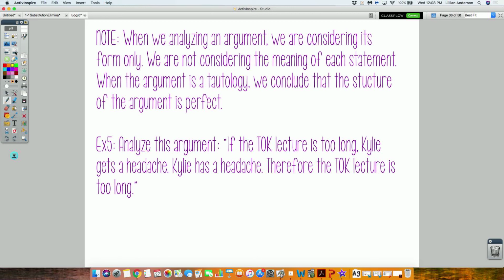Don't worry about this first part. This is more of a reminder. We're considering the form only. We're not considering the meaning of each statement. If something is valid, that means it's structurally perfect. Structurally perfect. So we're going to look at example 5.